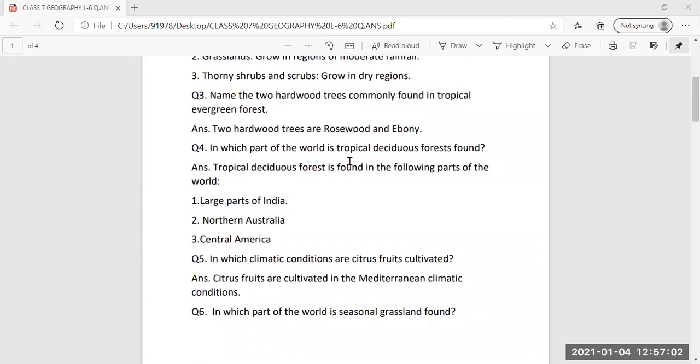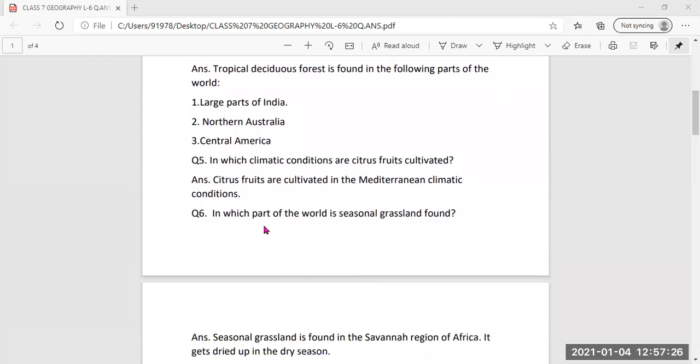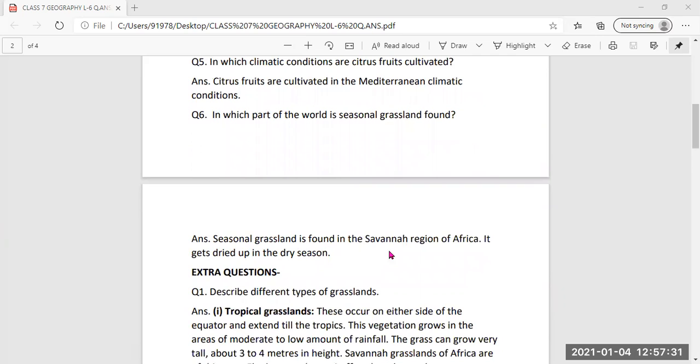And in which part of the world is tropical deciduous forest found? Tropical deciduous forest is found in the following parts of the world. First, you can write large part of India. Second, northern Australia, and third, Central America. Then fifth question, in which climatic condition are citrus fruits cultivated? So citrus fruits are cultivated in Mediterranean climatic condition. Then in which part of the world is seasonal grassland found? Seasonal grassland is found in savanna regions of Africa, and it gets dried up in the dry season.